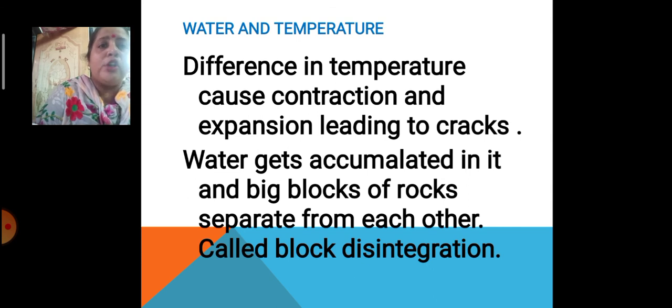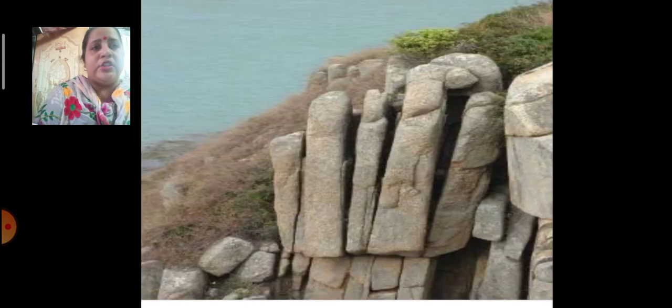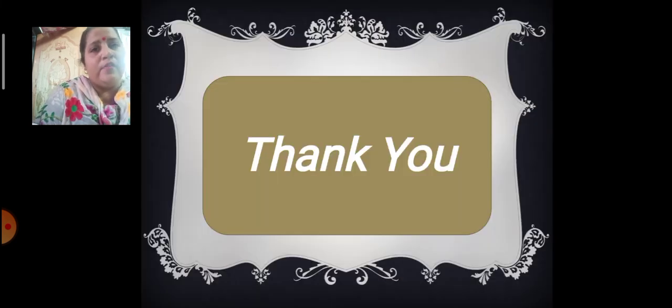The big blocks of rocks get separated from each other, and such type of weathering is called block disintegration. You can see over here these big rocks are separated from each other. This shows block disintegration. Okay children, I hope you have all understood the types of mechanical weathering till here.